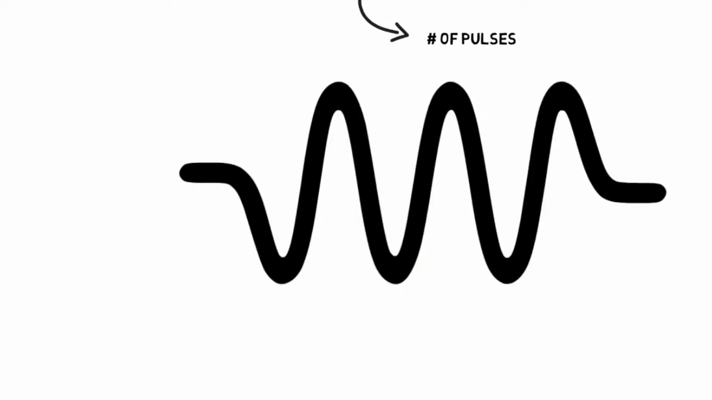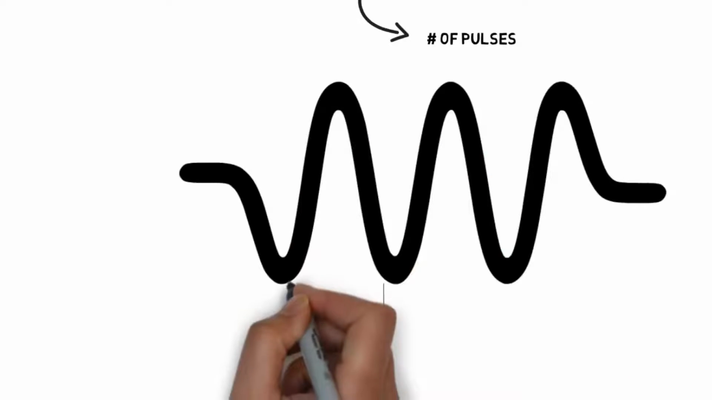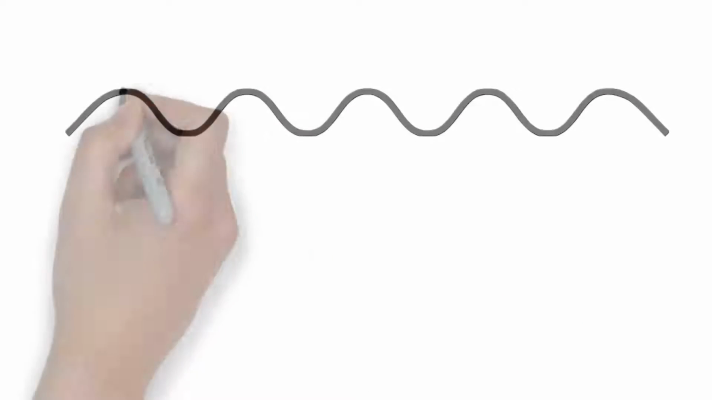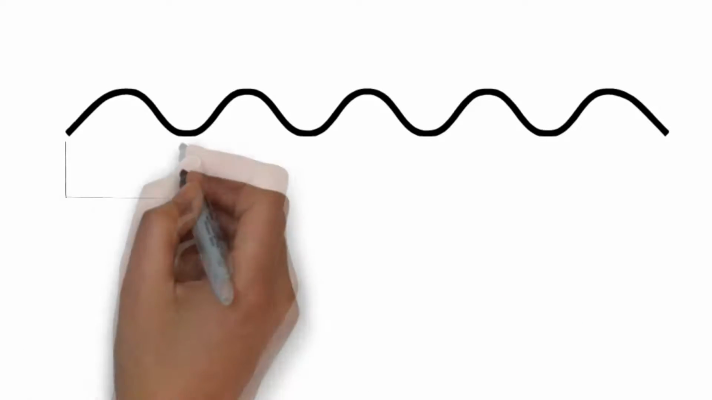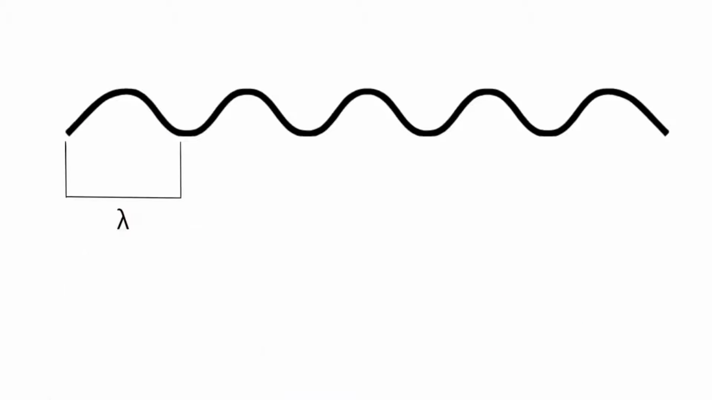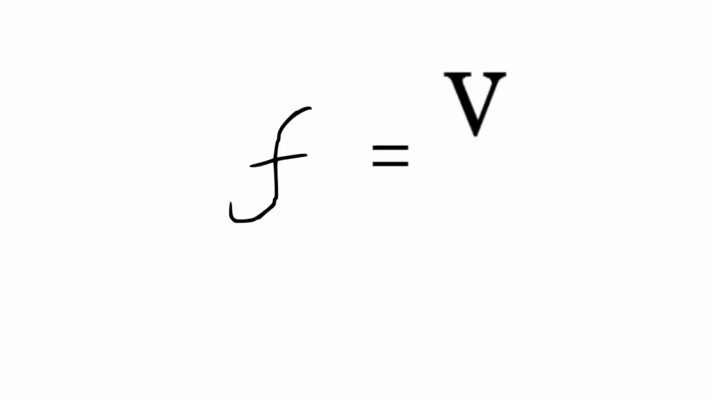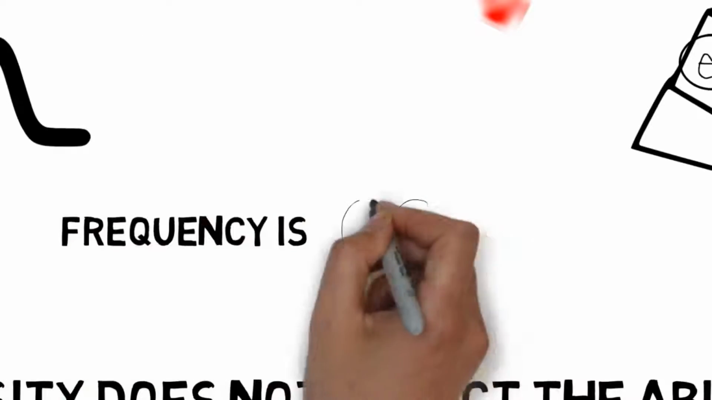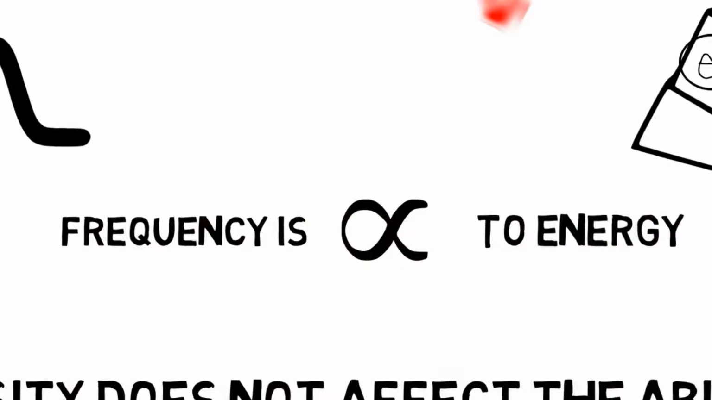Notice how I have a low wavelength wave, but a higher frequency. This is because the waves are much more compact to each other. On the other hand, a more spread out wave has a lower frequency because of a larger wavelength. This is because if you look at the frequency equation, you'll notice that the larger the wavelength, the smaller the frequency. We can say that frequency is directly proportional to the wave's energy.